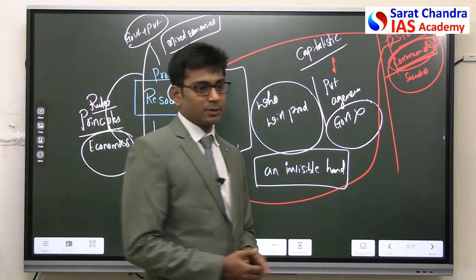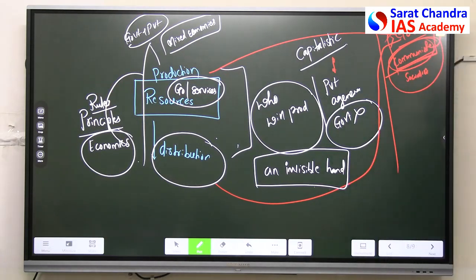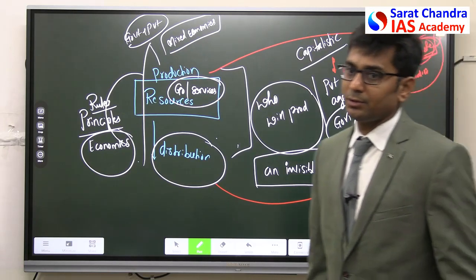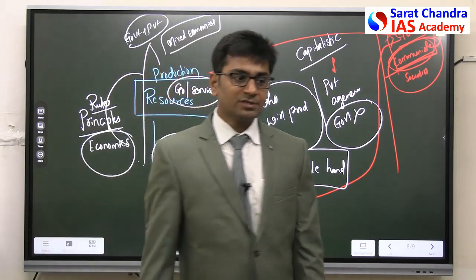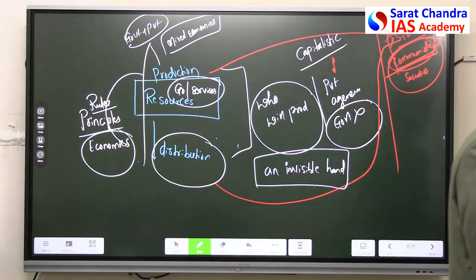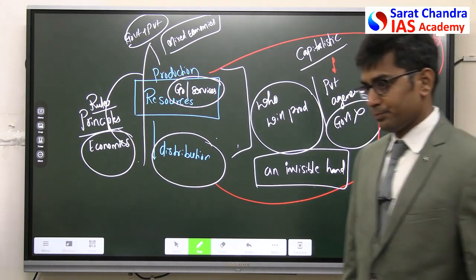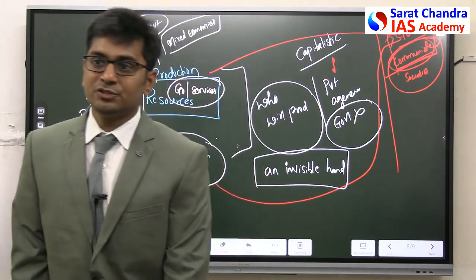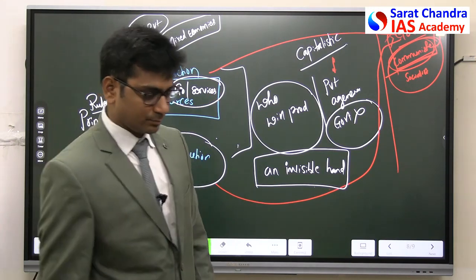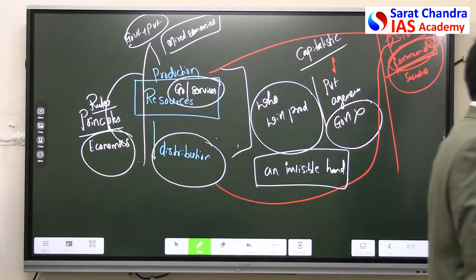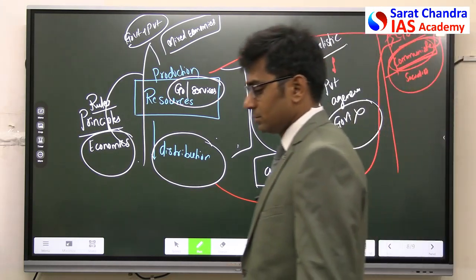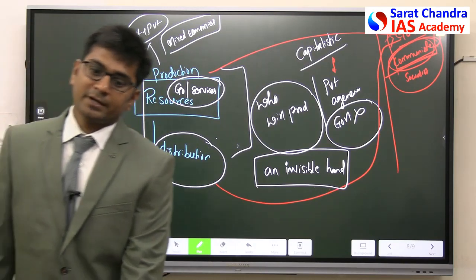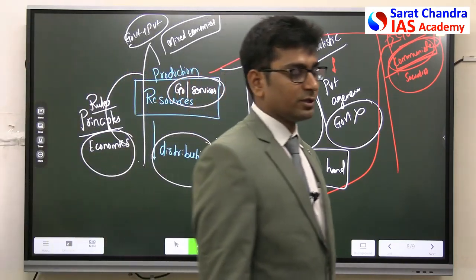Next, communist economies. In this, the production of goods and services and their distribution is in the hands of the community, in brackets, governments control the things.